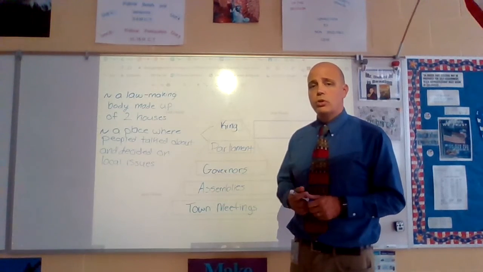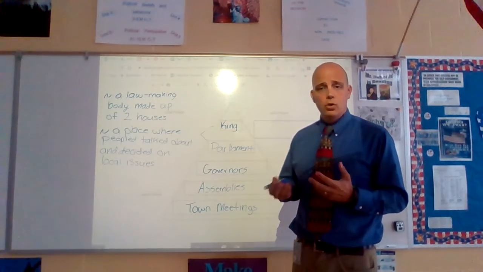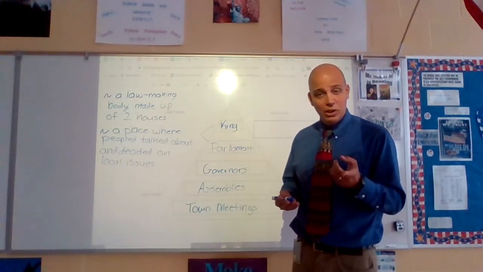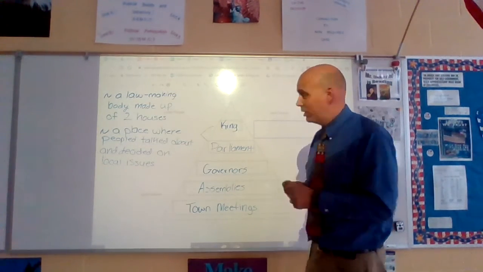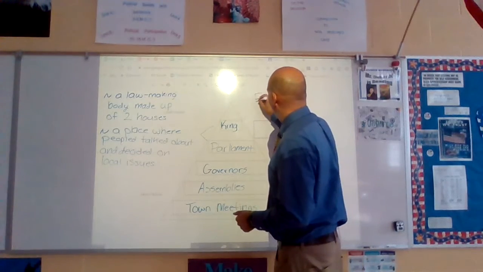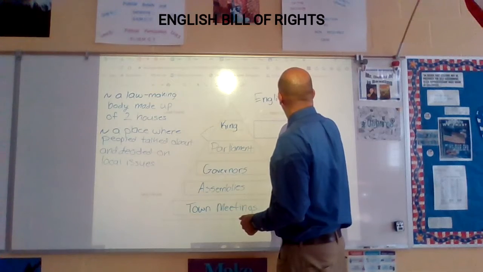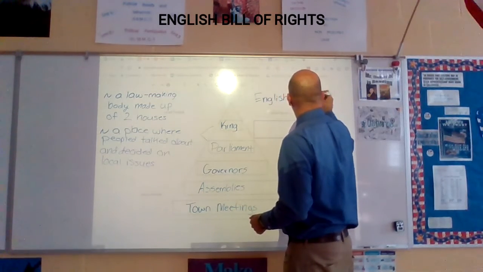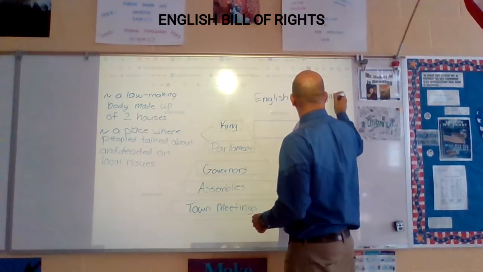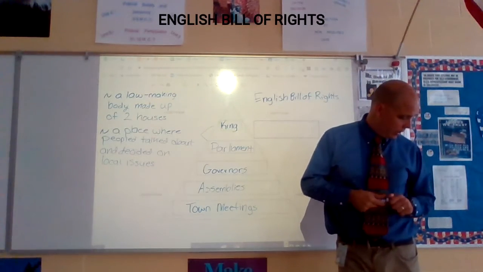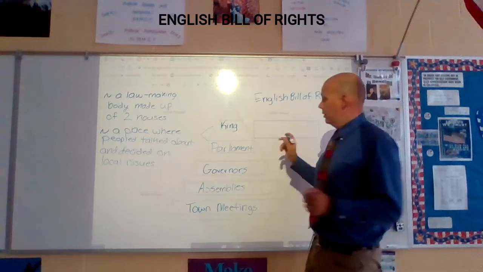After the Glorious Revolution, Parliament comes up with a new law. It's called the English Bill of Rights, which is the vocabulary word. So let's go to your vocabulary words. Once again, that's the English Bill of Rights. So if you make your way there, we'll do our last definition.